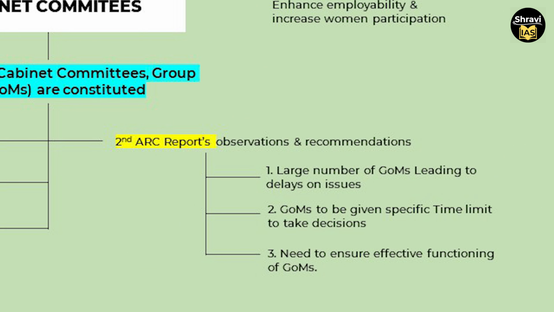Second, ARC reports' observations and recommendations. First, a large number of groups of ministers leads to delays on issues. Second, groups of ministers should be given a specific time limit to take decisions. Third, there is a need to ensure effective functioning of the groups of ministers.